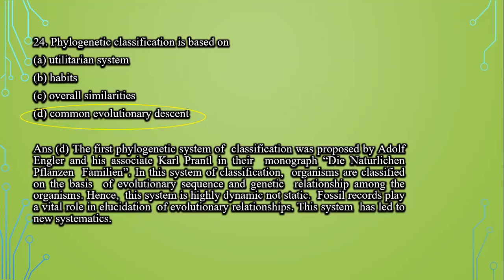Next question is, phylogenetic classification is based on utilitarian system, habitats, overall similarities, and common evolutionary descent. Now, the first phylogenetic system of classification was proposed by Engler and his associate Prantl in the monograph Die Natürlichen Pflanzenfamilien.